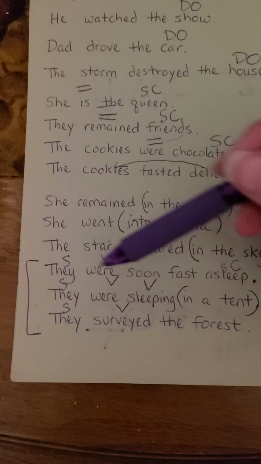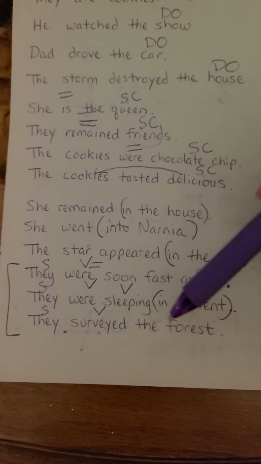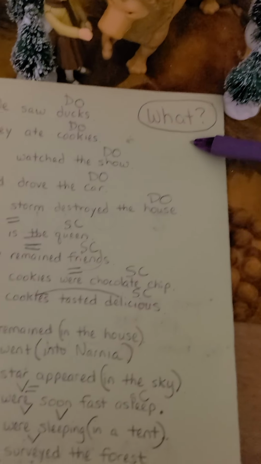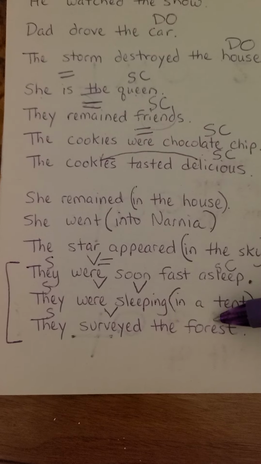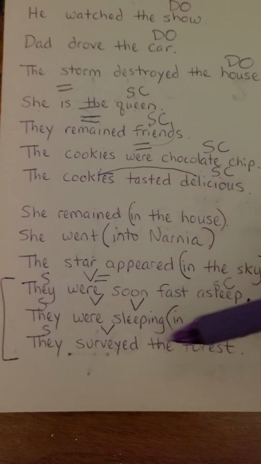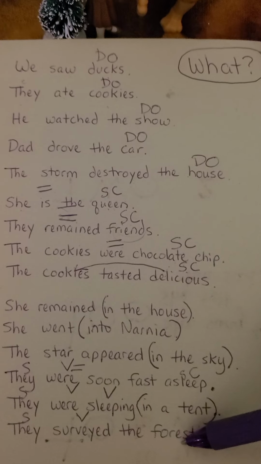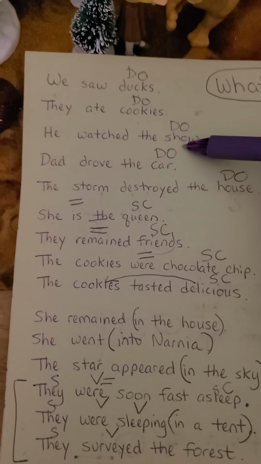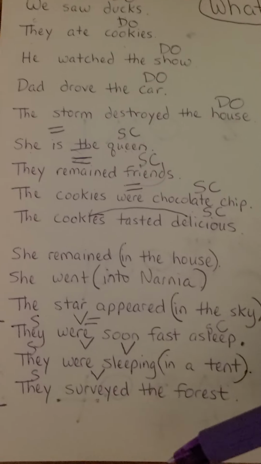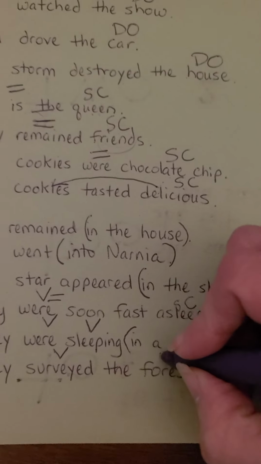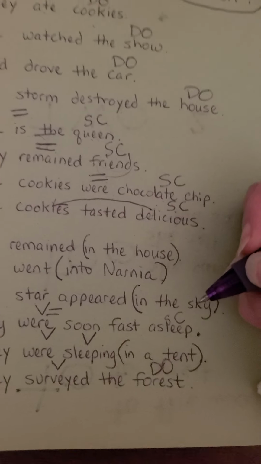Last one. They surveyed the forest. They surveyed what? The forest. Does forest equal they? No. So it just says what they surveyed. That is the direct object.